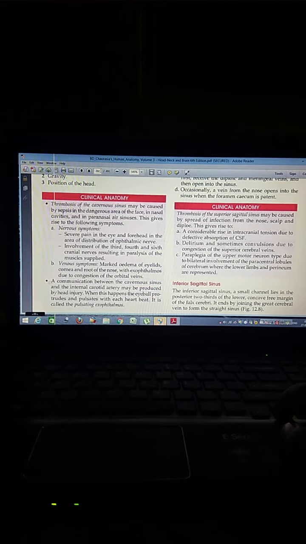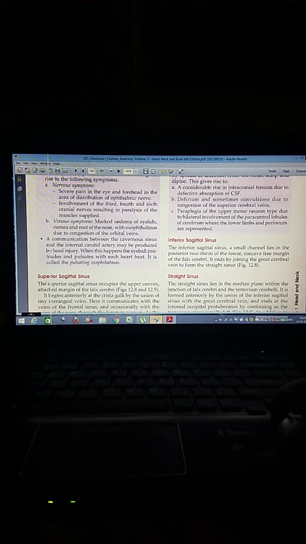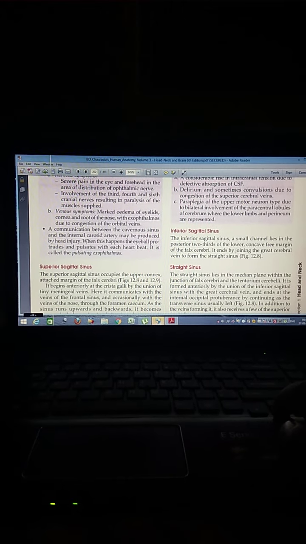Thrombosis of the cavernous sinus may be caused by sepsis in the dangerous area of the face, nasal cavity and paranasal air sinuses. The nervous symptoms are severe pain in the eyes and forehead in the area of distribution of the ophthalmic nerve, and involvement of the third, fourth and sixth cranial nerves resulting in paralysis of the muscles they supply.